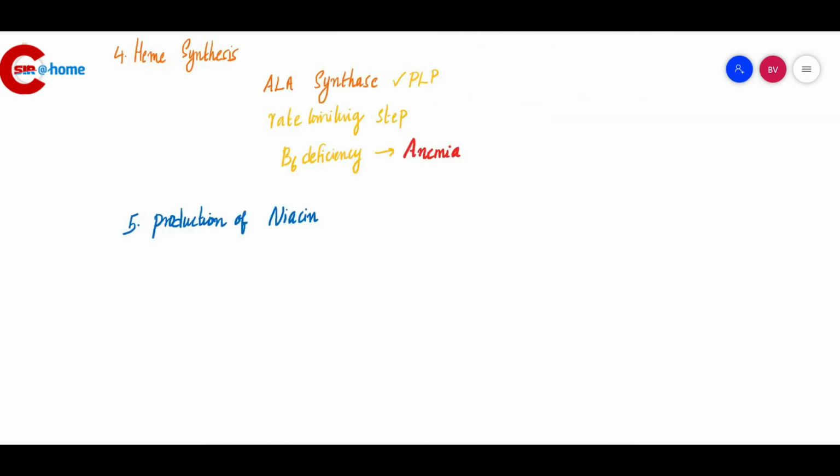Production of niacin, that is vitamin B3. For the conversion of tryptophan into niacin, vitamin B6 is needed. We have studied that niacin, vitamin B3, is produced from tryptophan. So for the conversion of tryptophan into niacin, vitamin B6 is needed.